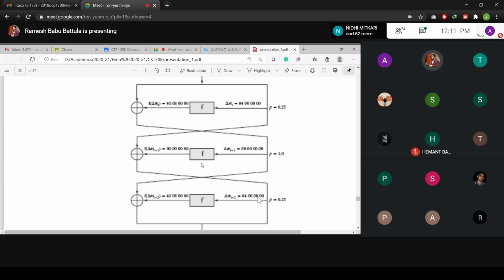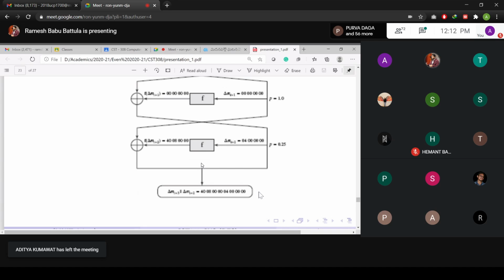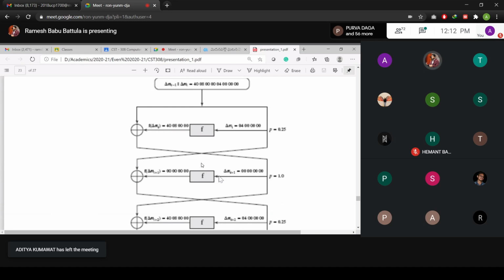Then the output for this particular input value 04000000 is going to be 40080000. We know that actually, we discussed the same value we observed at round 0. Suppose this is the first round, this is the second round, this is the third round. The output of the third round is going to be similar to your initial round.